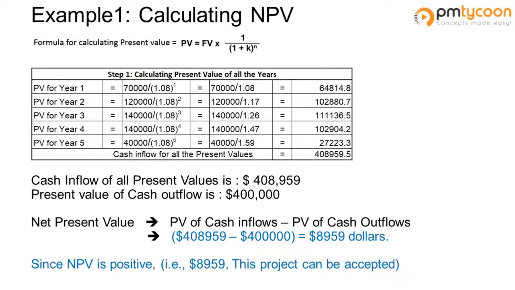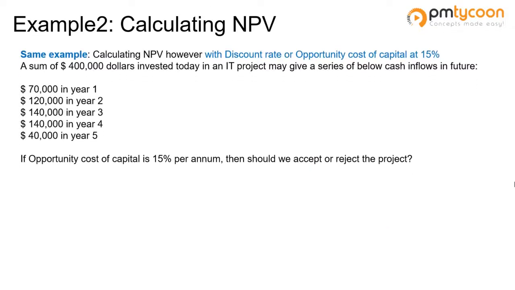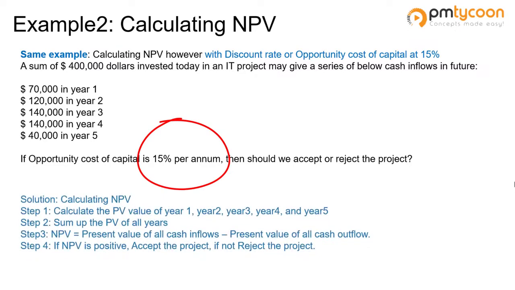Now let's go ahead and do one more calculation on net present value with the same example, but this time instead of using the discount rate as 8%, let us make it 15% and see what the outcome of the project is. You can pause the screen and do the calculations, but I have done it for you.